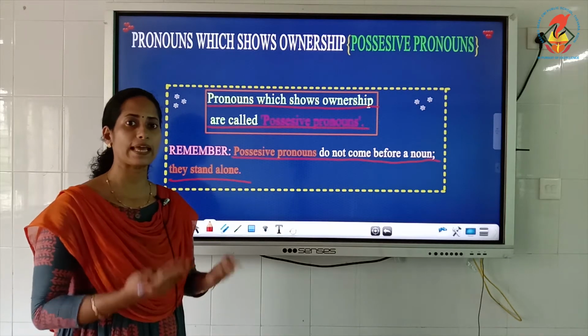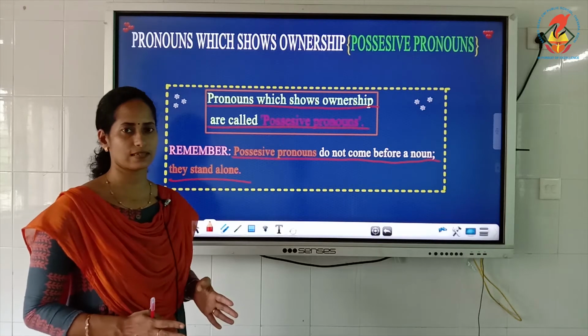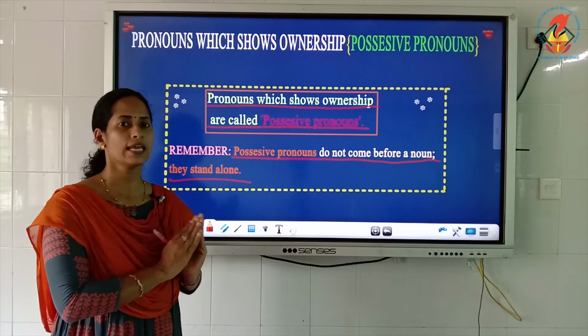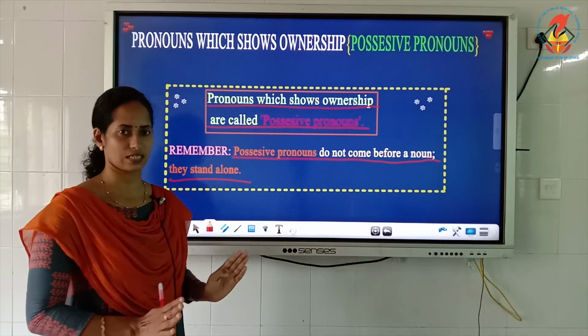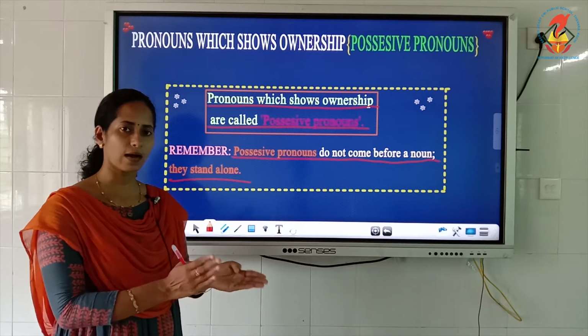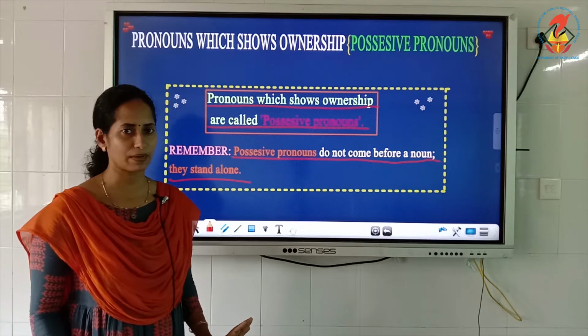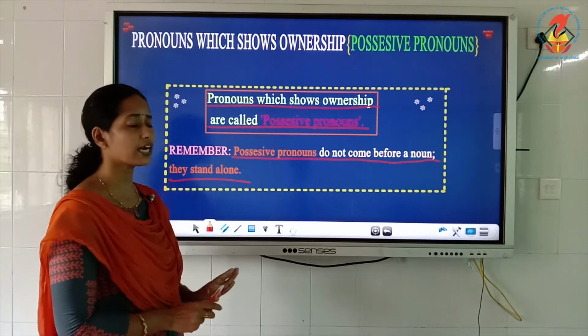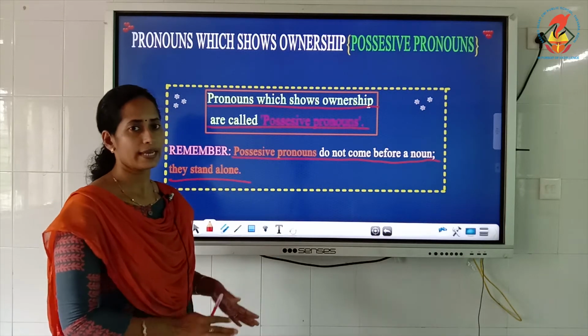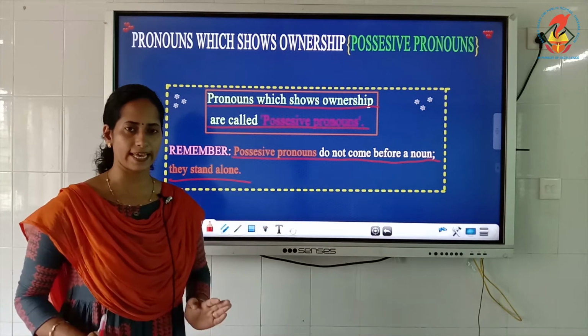It is replaced. Do you understand? Instead of the noun we use this. It never comes before a noun. It takes the place of the noun. It always takes the place of a noun.